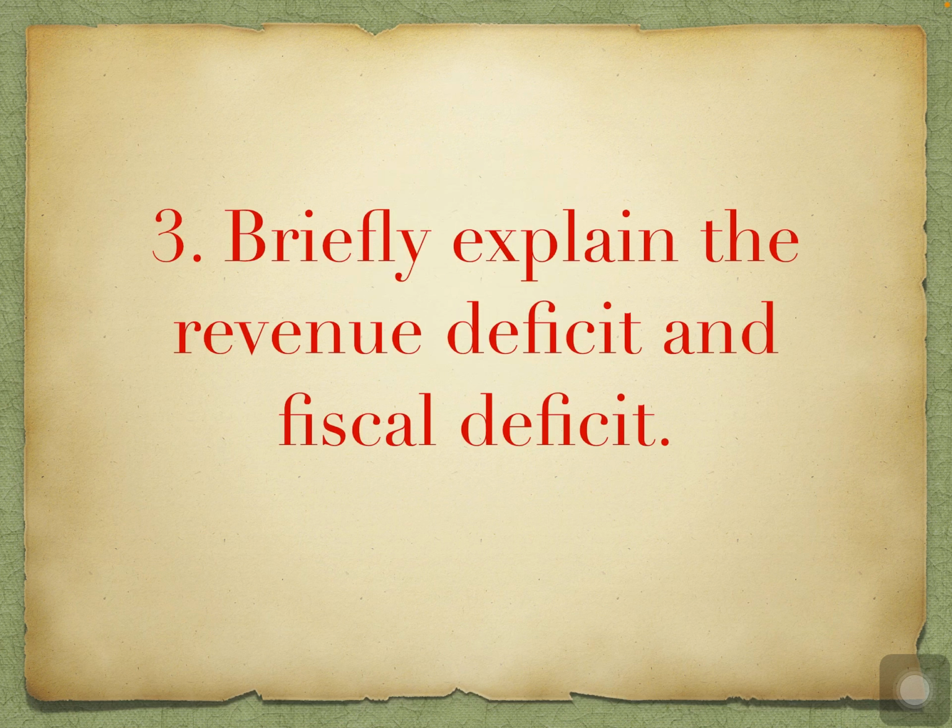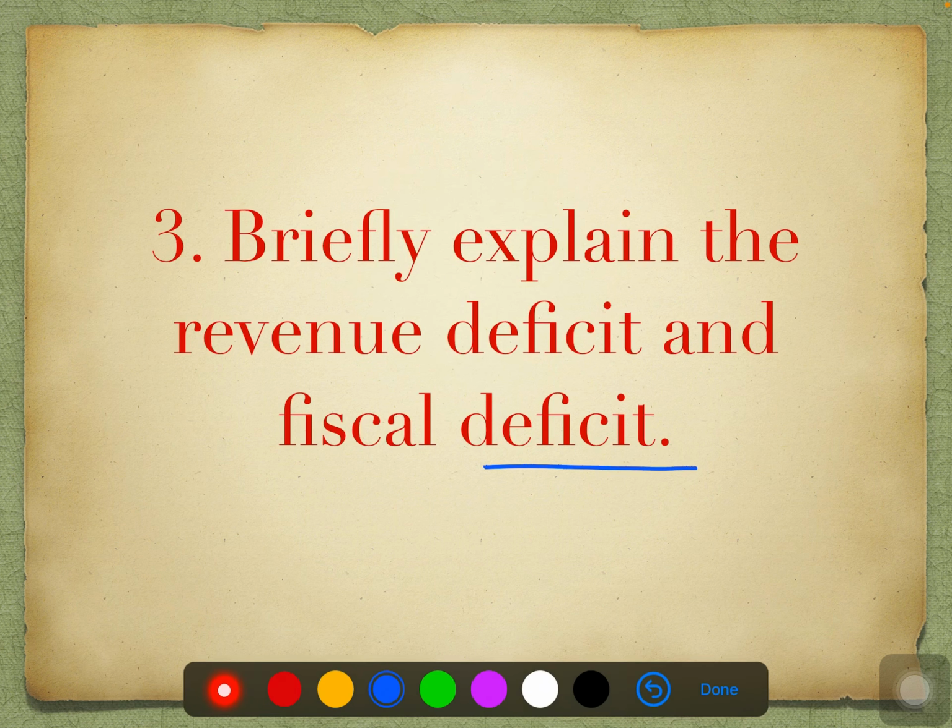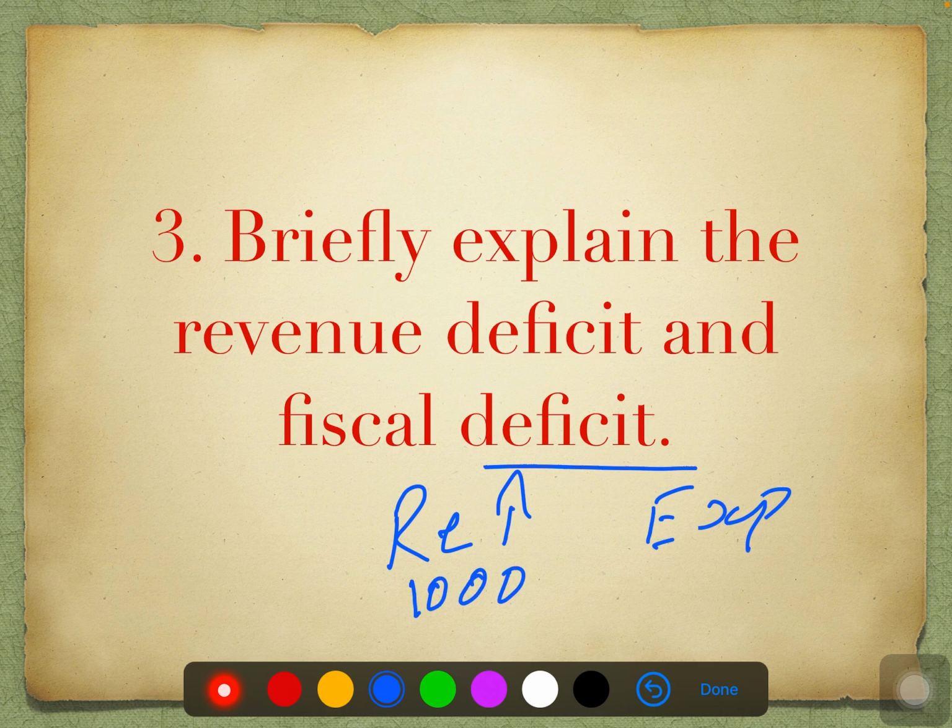Deficit means shortage. A simple meaning of that is a shortage. The deficit means where expenditure is greater than the revenue. I'll give you one more explanation of it. Just imagine the government is getting 1000 rupees as income and they're spending 1200 rupees. That means they have a shortage of money. They have 1000 rupees and they have to spend 1200 rupees. So in that case, they have a 200 rupees shortage of money for the public expenditure.